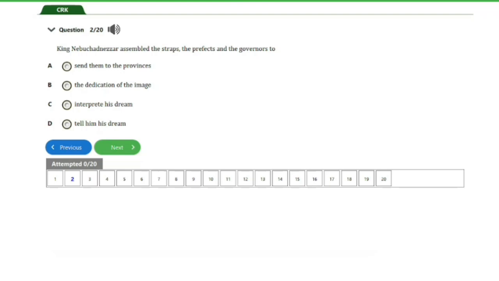So guys, the next question we have here is question number 2. It says, King Nebuchadnezzar assembled the satraps, the prefects, and the governors to A, send them to the provinces, B, the dedication of the image, C, interpret his dream, D, tell him his dream. So guys, the answer to this question is option B, the dedication of the image. And that's it for this question. Let's go ahead and consider the next question, guys.